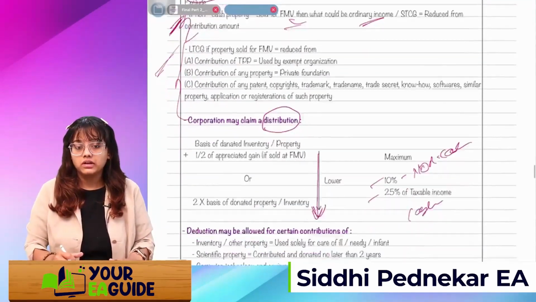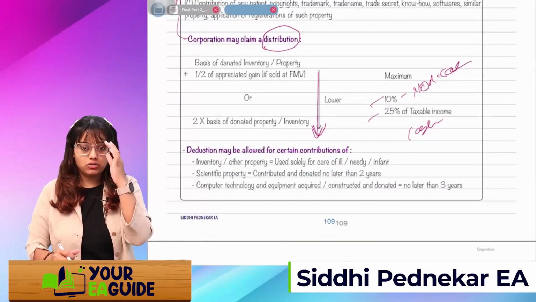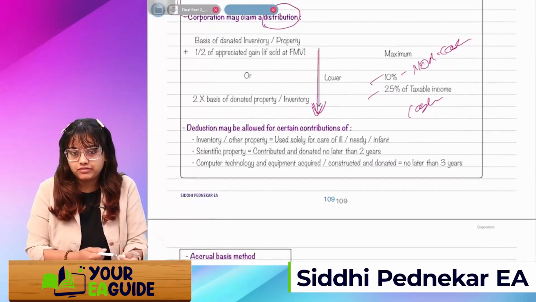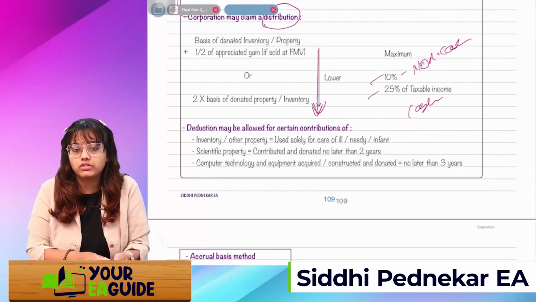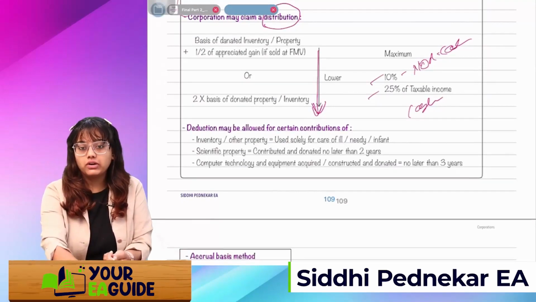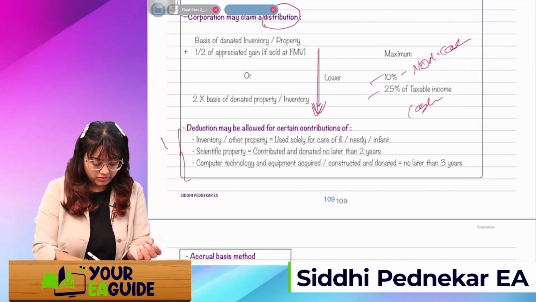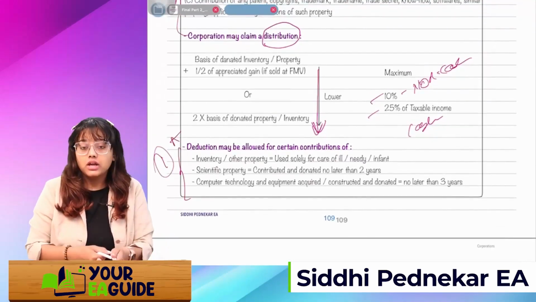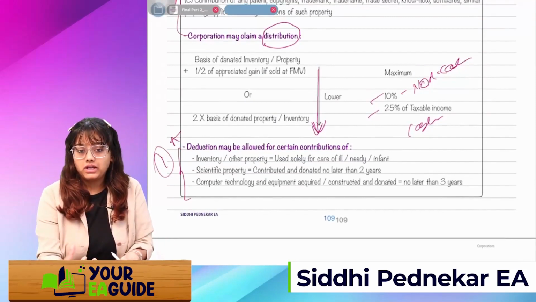Okay. Next is deduction may be allowed for certain contributions. How will the deduction be allowed? If I am making a donation for inventory or other property, and that property solely and wholly, see, remember this thing, there might be one question from this theory. Okay, so mark it as A. If that contributed property or inventory is used solely for the care of the ill or needy or infants, then the deduction will be allowed in full.